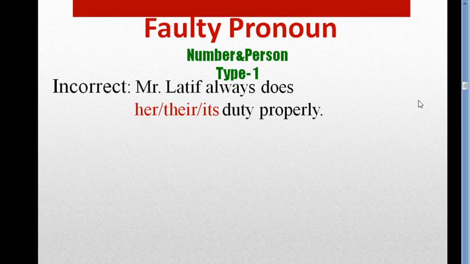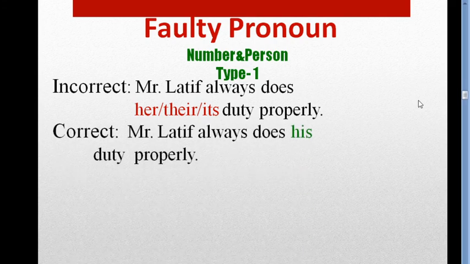So our subject is Mr. Latif. This is masculine gender, singular number and third person. So our pronoun should be what? We know, as I have written her, their, its, these are not right. These are wrong. So what should be the right answer? Yes. Here is the right answer. Mr. Latif always does his duty properly. So our correct pronoun is his. The green word, his. Mr. Latif always does his duty properly.